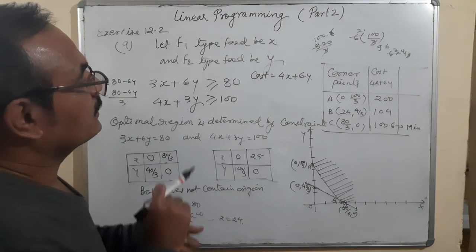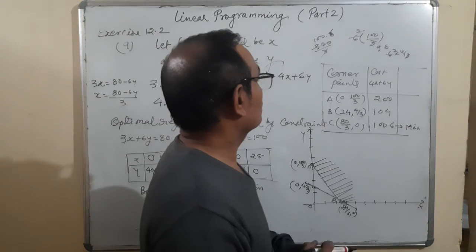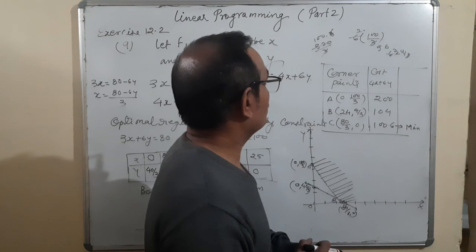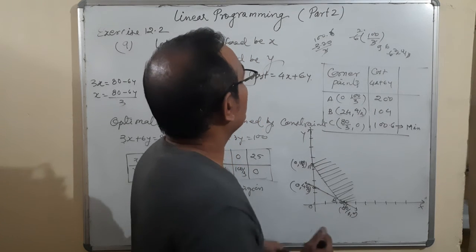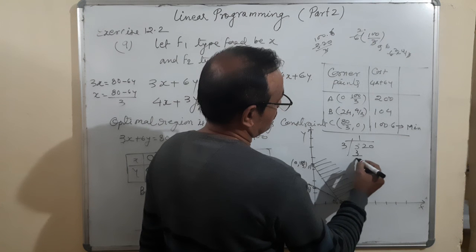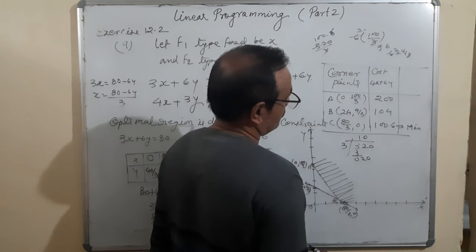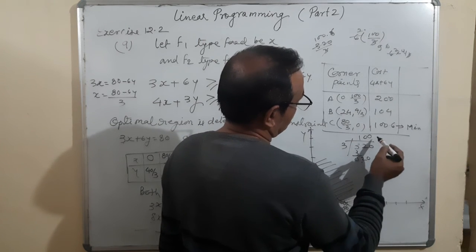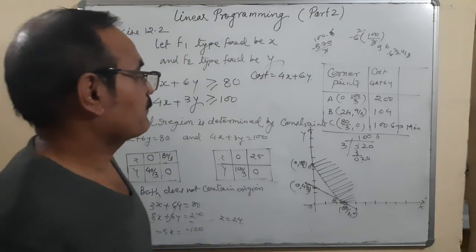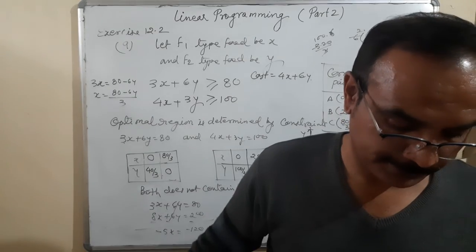This is correct. So may I put here 8 4s are 32, 320 divided by 3. 3 1s are 3, 0. And again 3 6s are 18. Yes, it's okay. 100.6. So the minimum is coming 100.6.